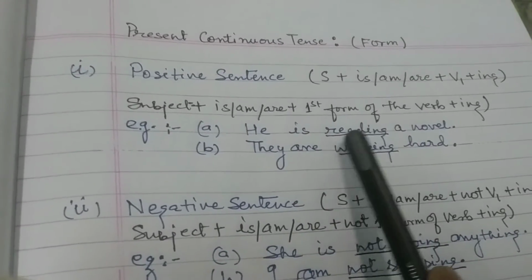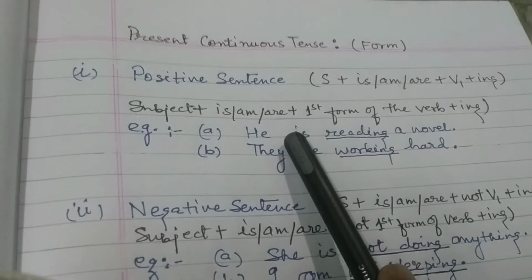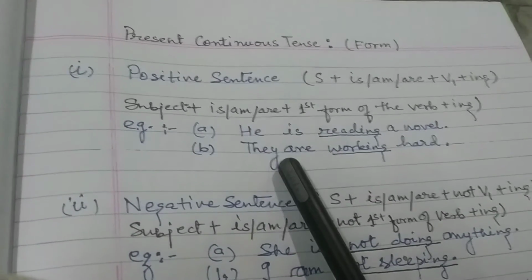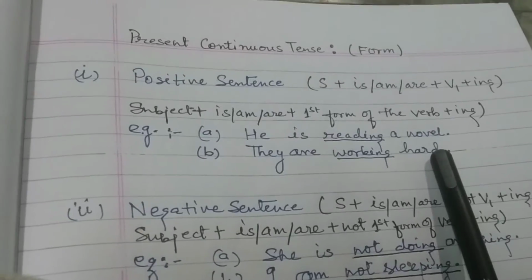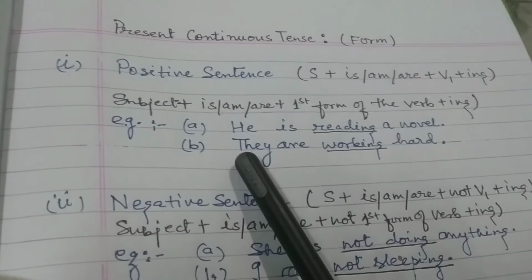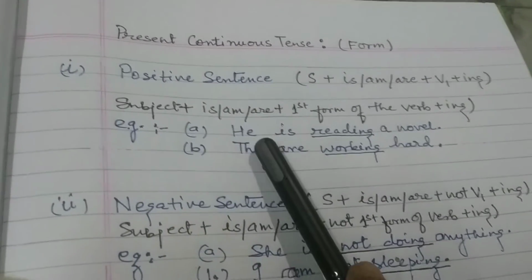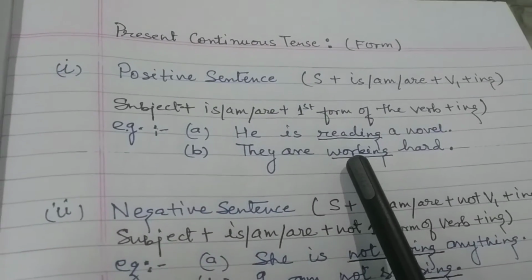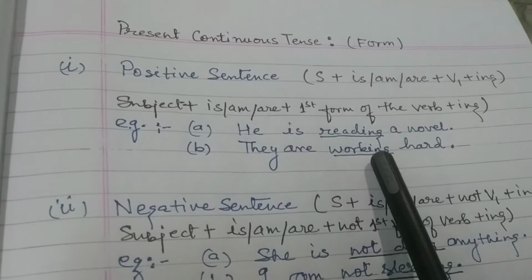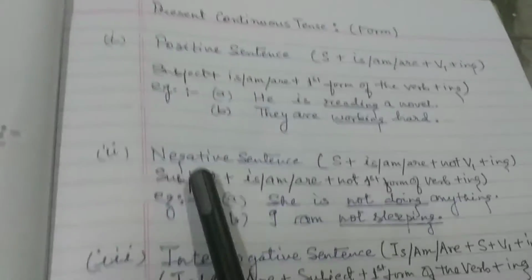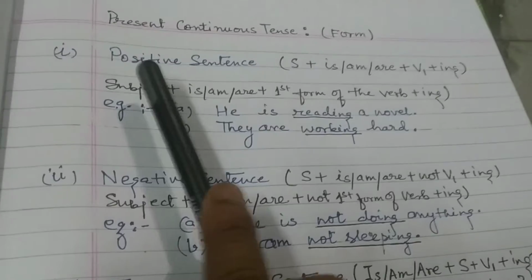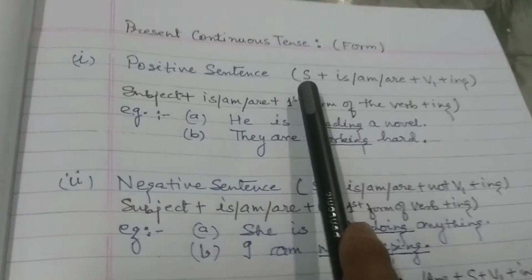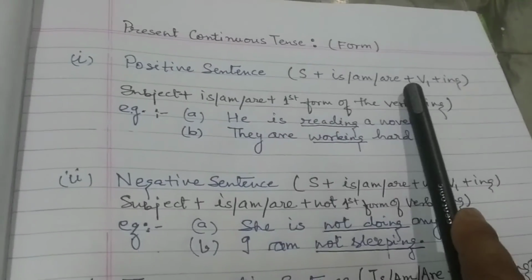Here you can see that the verb is in ing form, used along with the subject. They are working hard. In the second example, the subject is used, then are, then the first form of the verb plus ing. So this is the way you write a positive sentence in present continuous tense. You have to follow this form.